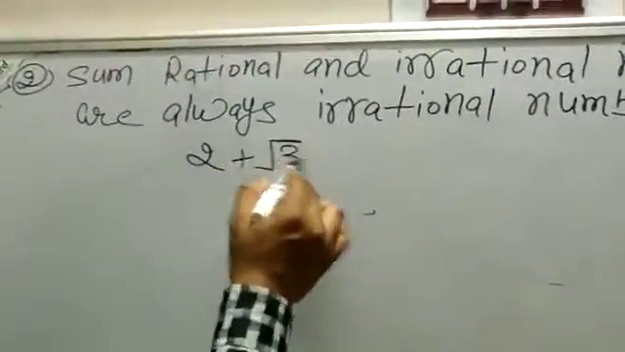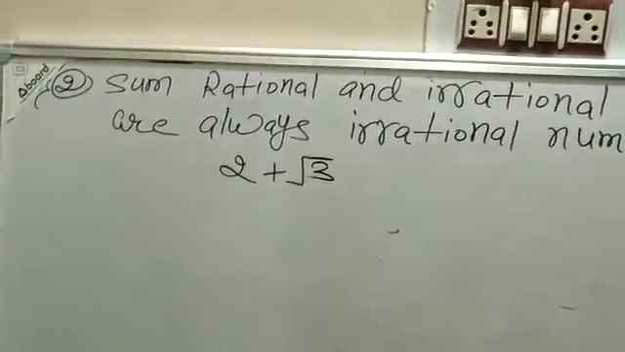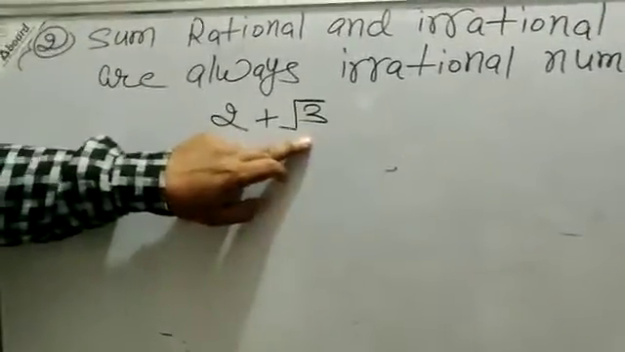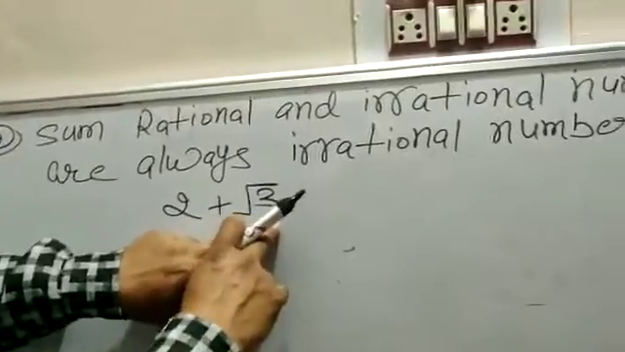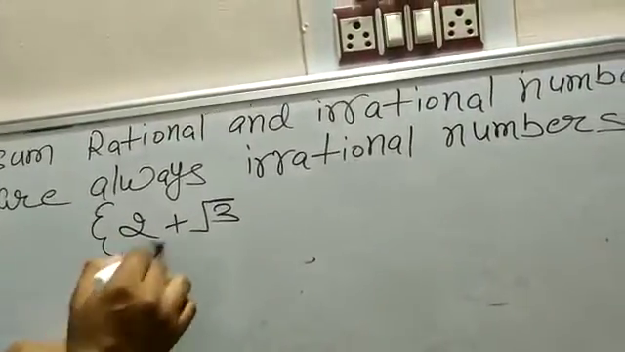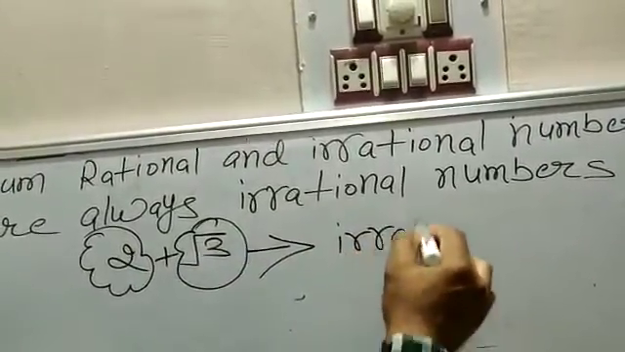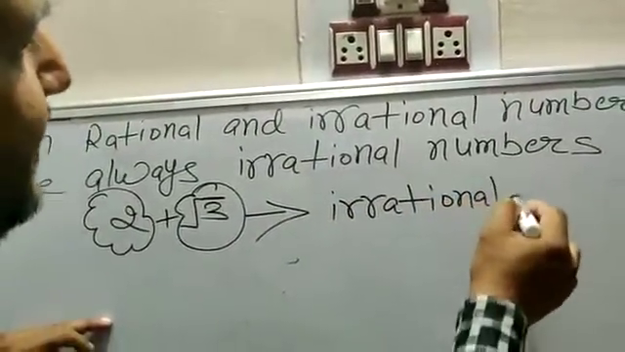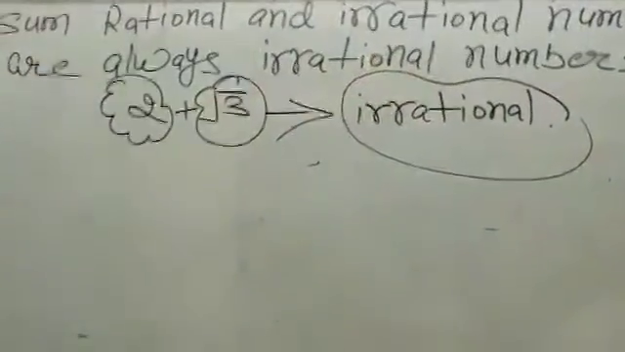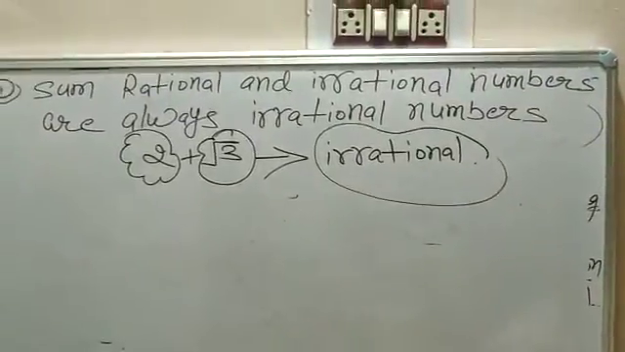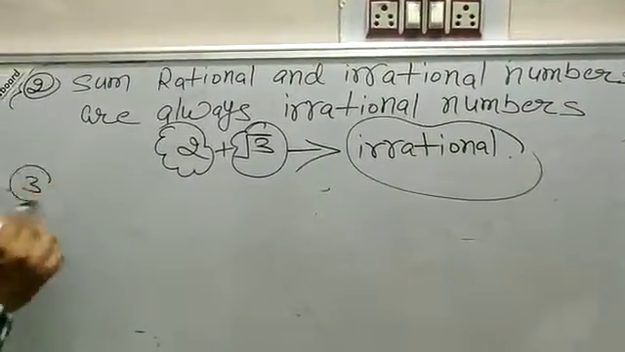Let us take one example. 2 is a rational number and under root 3 is an irrational number. Once we go for addition, it is very tough to add because under root 3 is not a perfect square and it is an irrational number. So the addition of a rational and an irrational number is always an irrational number. This property you have to retain or commit to memory yourself, because by using these properties you get your answers in the questions.